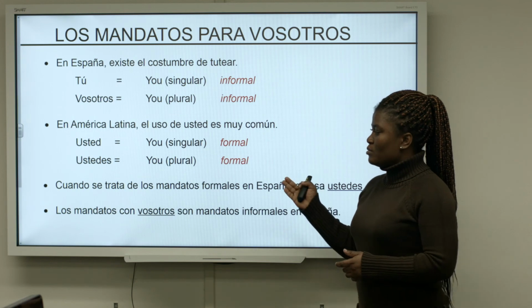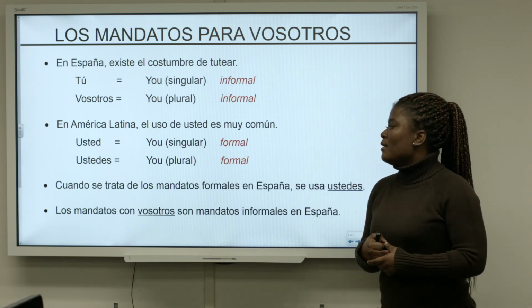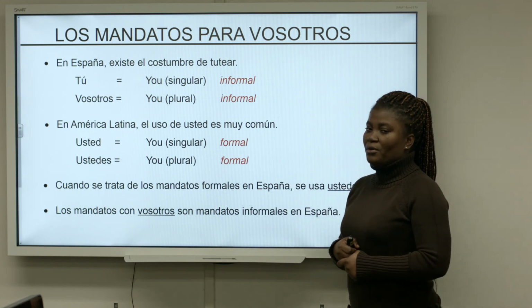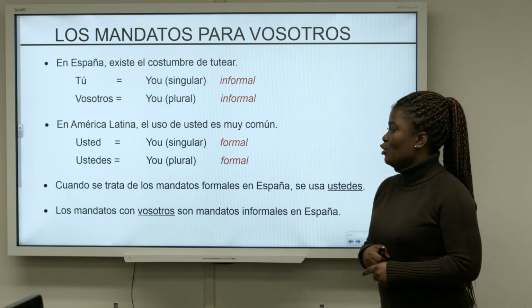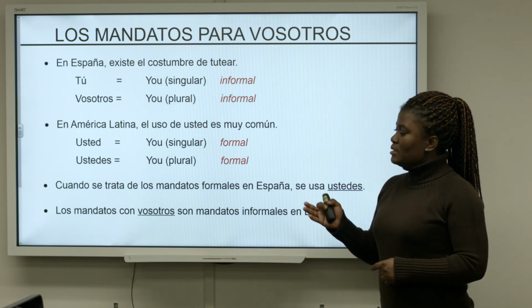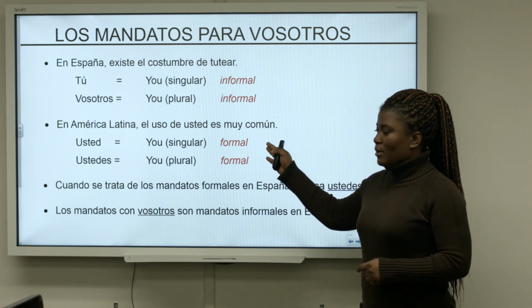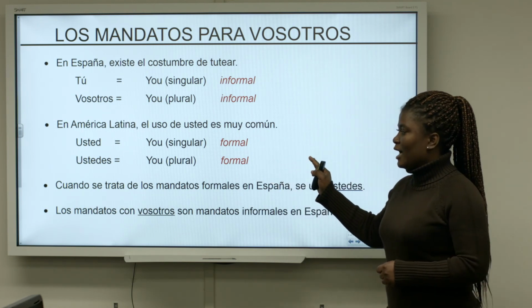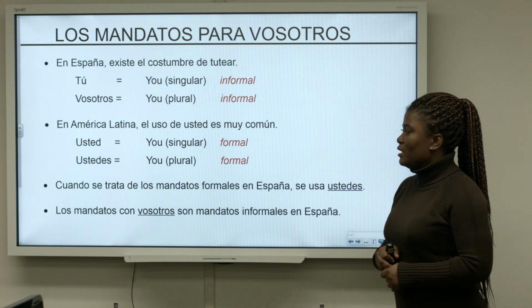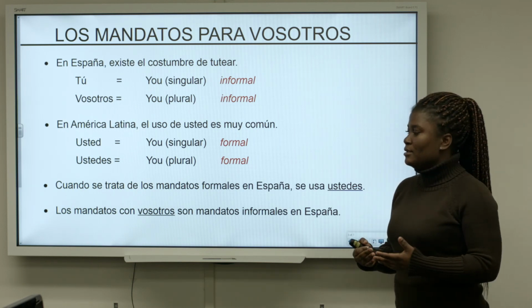So you have usted for the formal, and then ustedes for the formal plural you. Even though usted and ustedes are formal types of the pronoun you, they can also be used in an informal context.